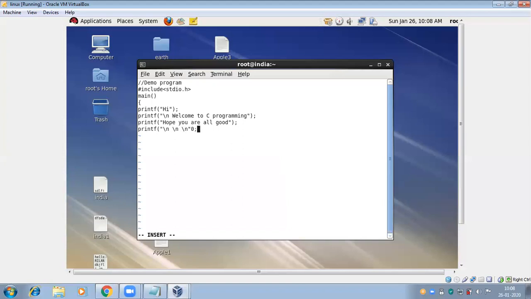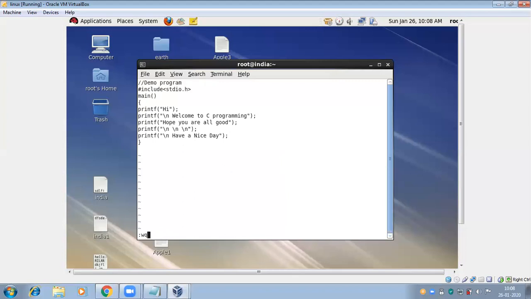Three line spaces here I'm giving. Then printf. Then press the escape button on the keyboard, then shift and colon, WQ. W for save, Q for quit.